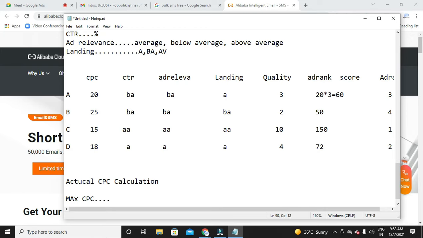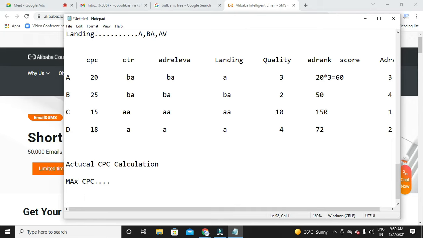So what is meant by max CPC, Vanaja? Yes, the maximum amount you will pay for clicks, within the amount that you have specified. Let's say my max CPC is 100 rupees.